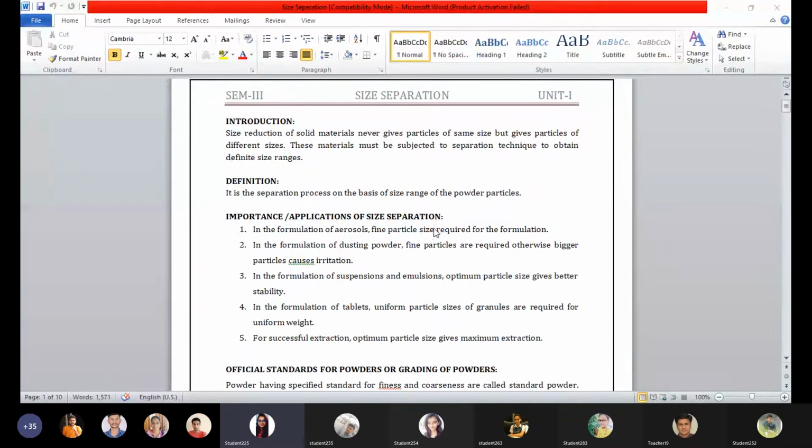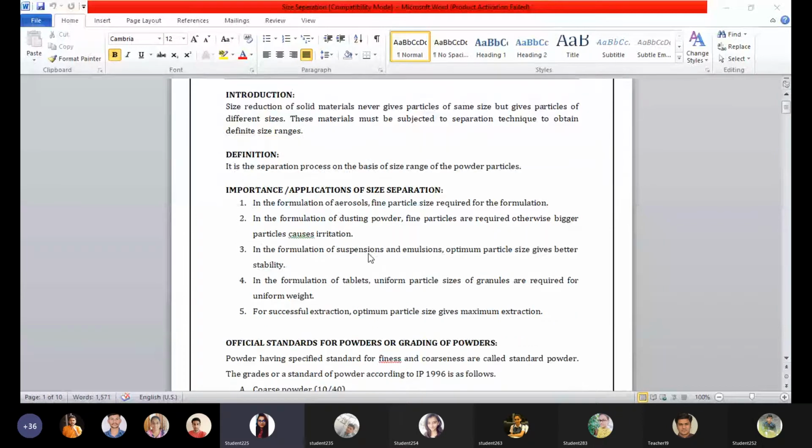Now, the definition of size separation: it is the separation process on the basis of size ranges of the powder particles. The particles are classified based on the size ranges of the powder particles. These size ranges are classified as coarse powder, moderately coarse powder, moderately fine powder and fine powder.